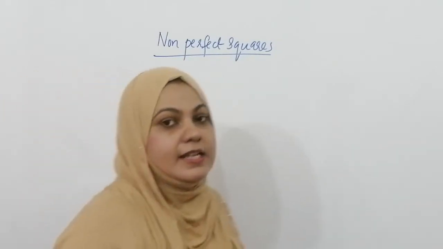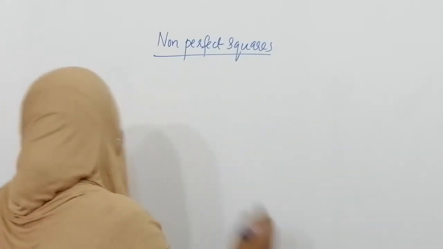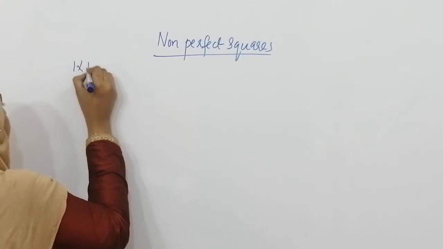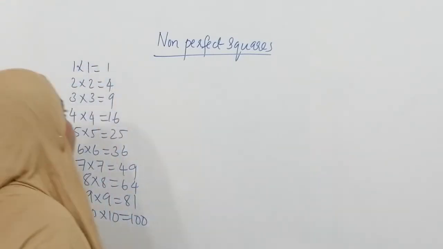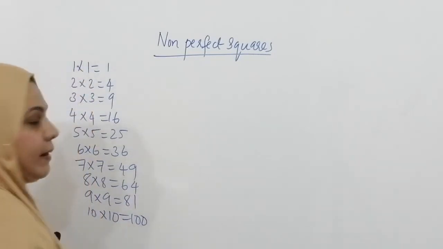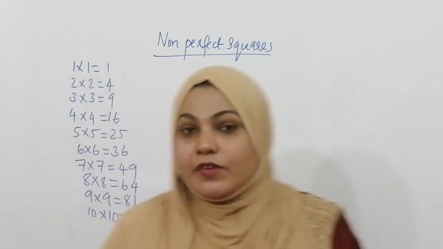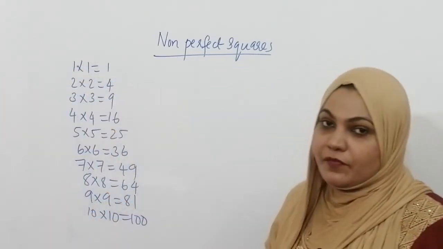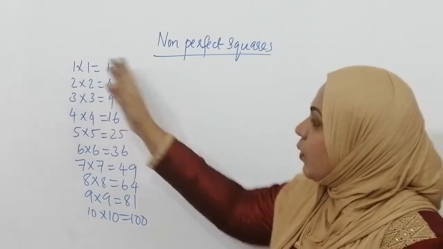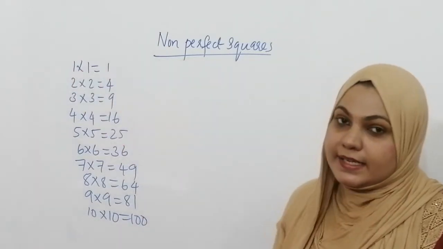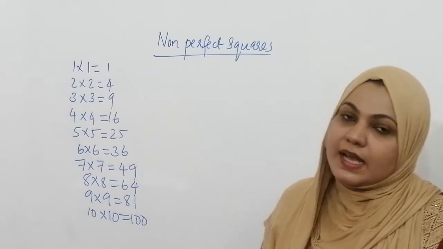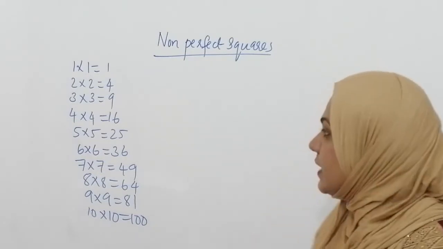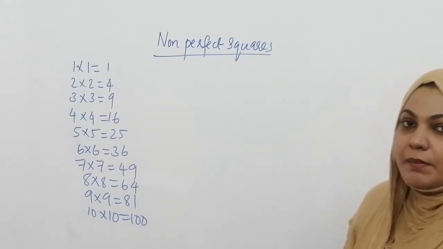So now we can write the square table of 1 to 10. Here you know that all these numbers are perfect squares. Why do we say all these numbers are perfect squares? Because each is the product of two equal integers. But we can't say all numbers are perfect squares. So how can we identify some other numbers?